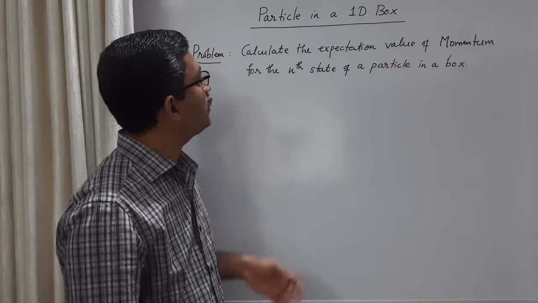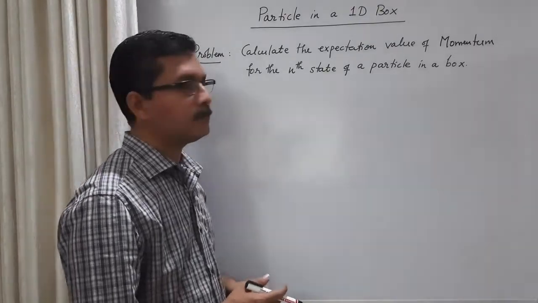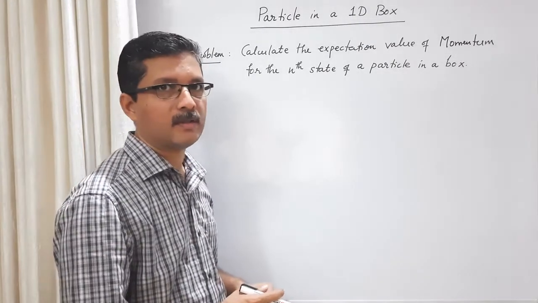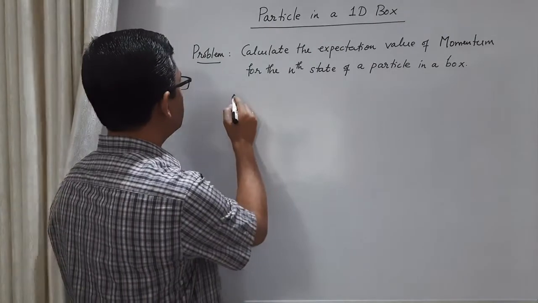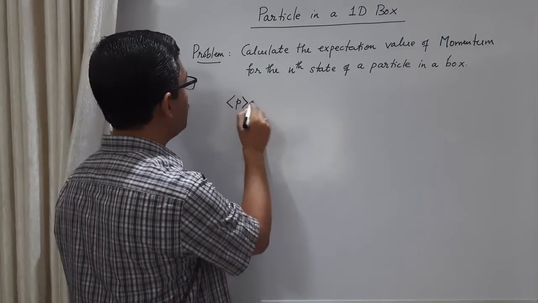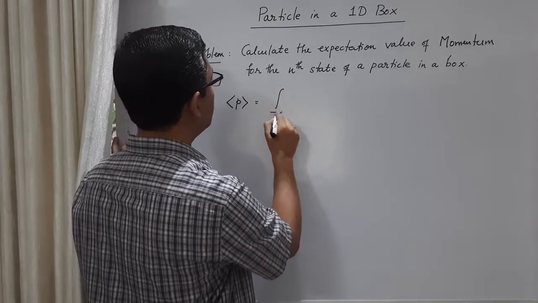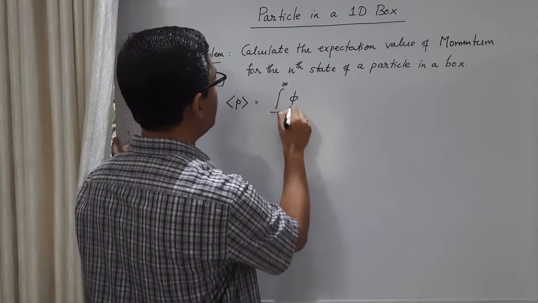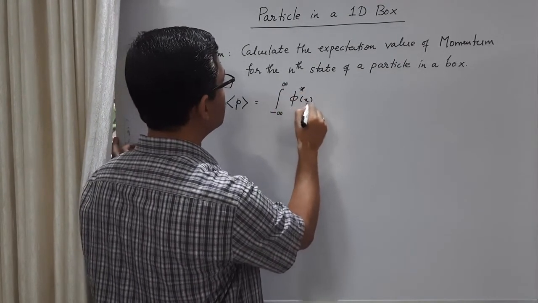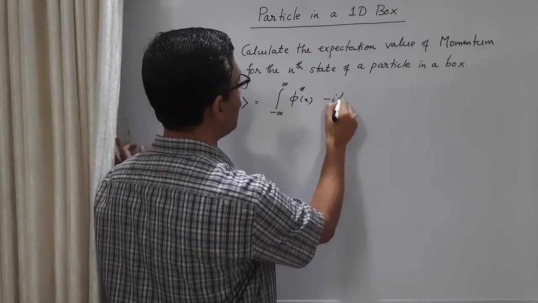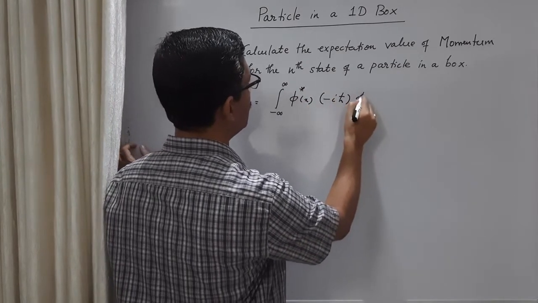Next is to calculate the expectation value of momentum for the nth state of a particle in a box. So let us calculate the expectation value of the momentum operator. What is the general form? Integral from minus infinity to plus infinity, phi star x, then the momentum operator, which is minus i h cross d by dx.